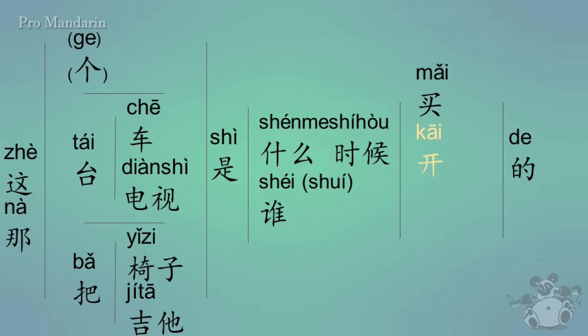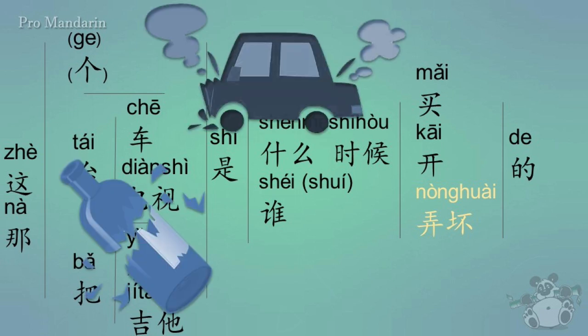So the next one is 弄坏. So 弄坏 means to break it. So 弄 means to do something or to make something, and 坏 means that it's bad. So 弄坏 would mean to make it bad or to break it. So that could be a vehicle or, I don't know, a bottle or something like that.